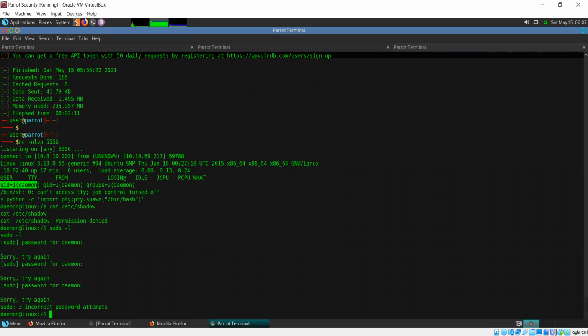Hmm? What should we do? Look for any file that we can access. Look for files in the home directories for the users. Okay, so that is what we need to look for here.